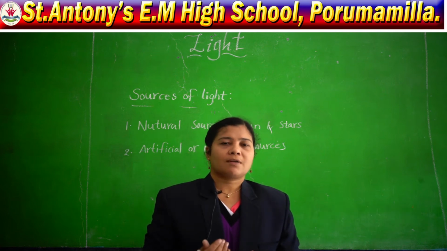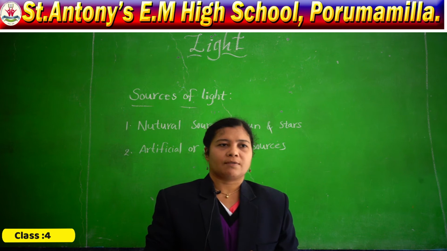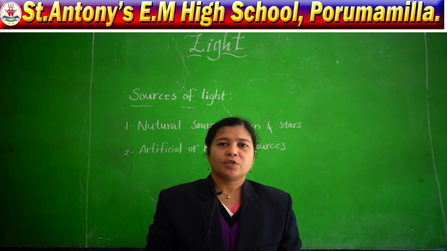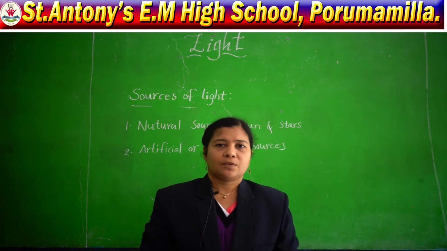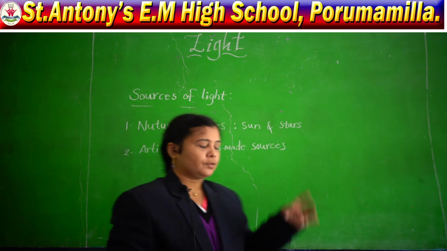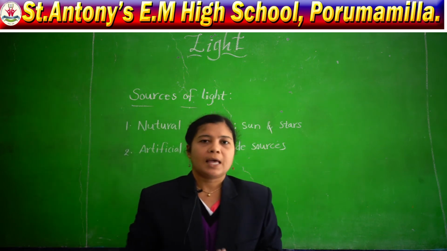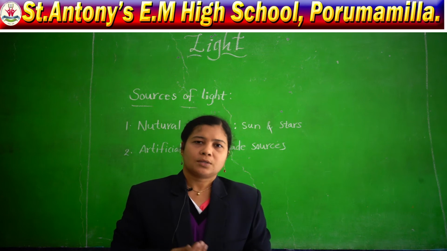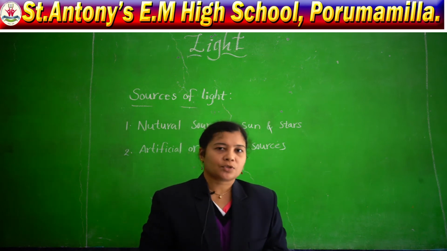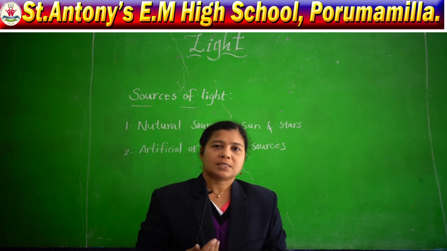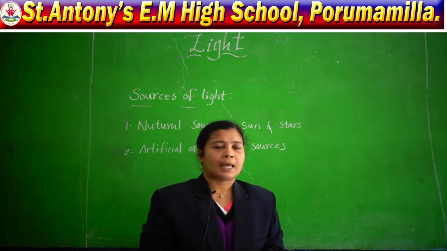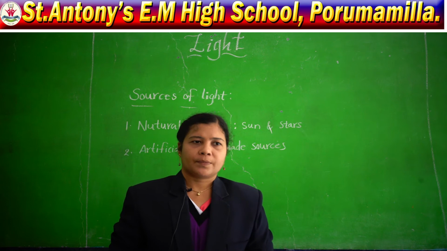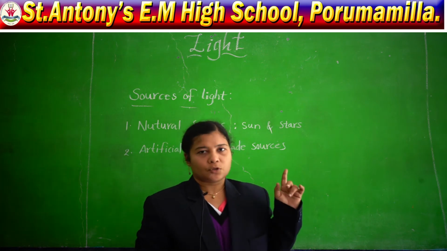An object which produces its own light, we call a source of light. So what is a source of light? An object which produces its own light is called a source of light. What are the examples of sources of light? Sun, stars, candle, lamp, tube lights, electric bulb, flame, fire, etc. These are all examples of sources of light.